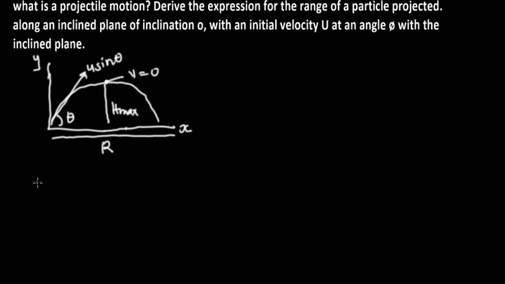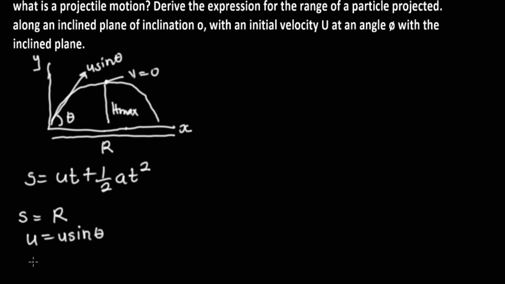Now, from the second equation of motion, which says that s is equal to ut plus half at square, let s represent the range, and let u be u sine theta.